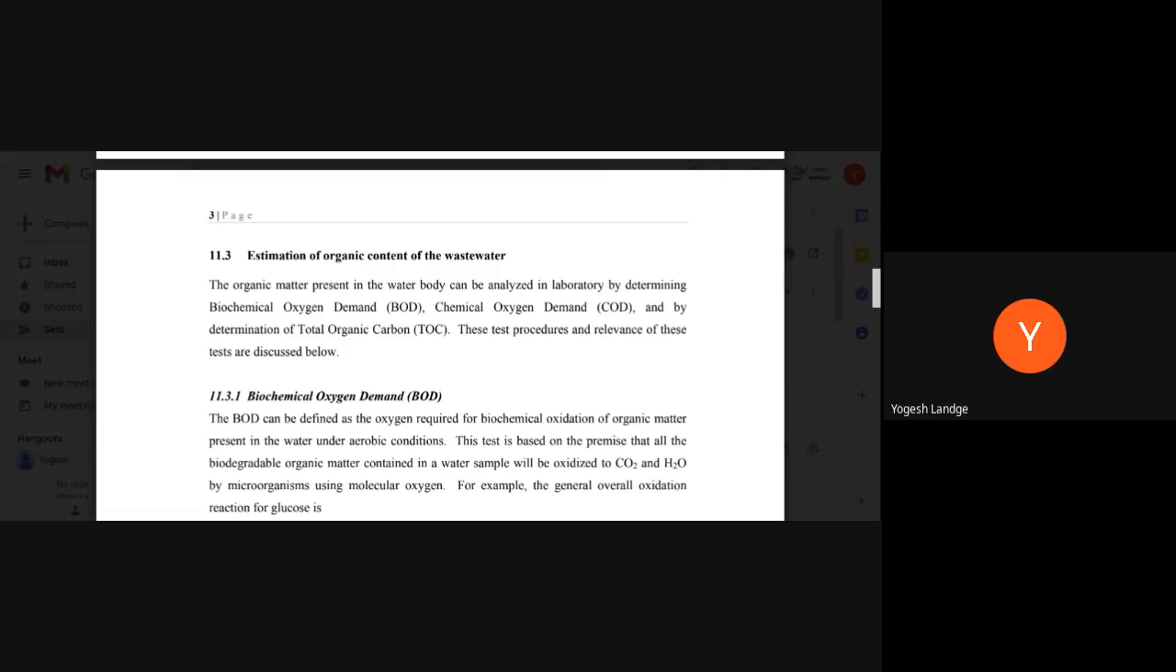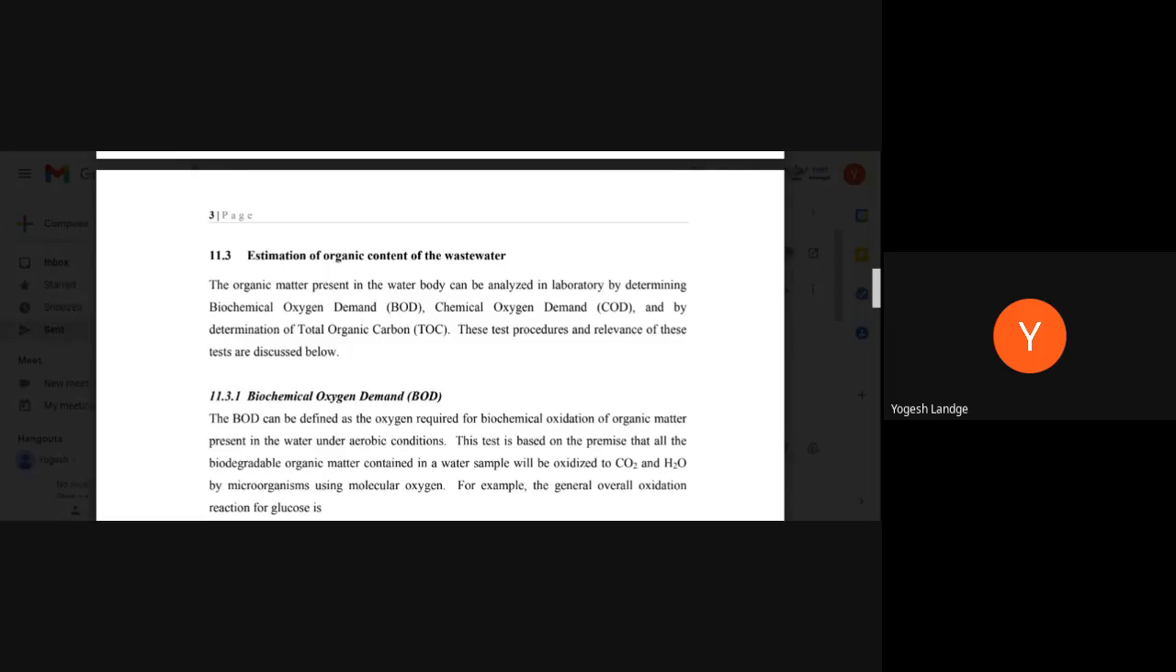Why is there a depletion? Because these bacteria are consuming the oxygen, and that we relate to the organic matter present. It means how much oxygen is consumed equals that much organic matter present, because the organic matter is decomposed by the bacteria. Also bacteria take the oxygen, and we correlate the organic matter and the oxygen, and that gives you a test called the biochemical oxygen demand, meaning the oxygen required for decomposing the organic matter.